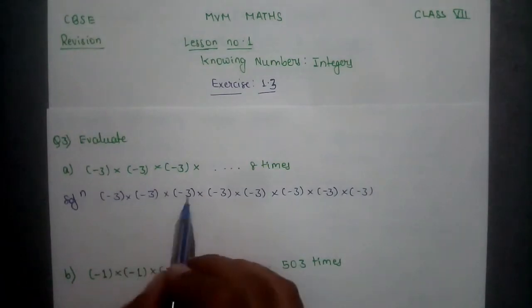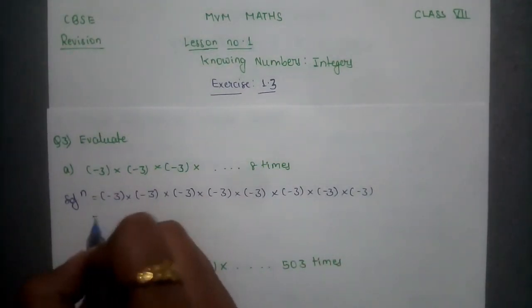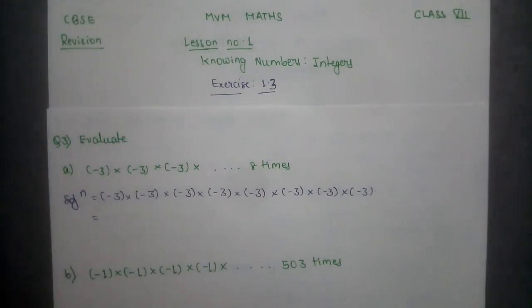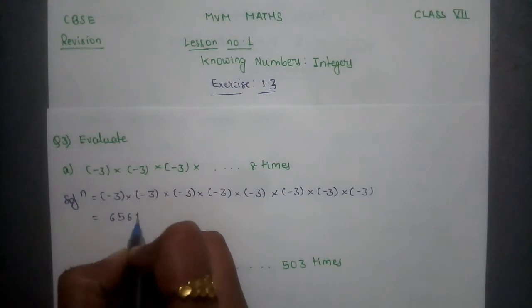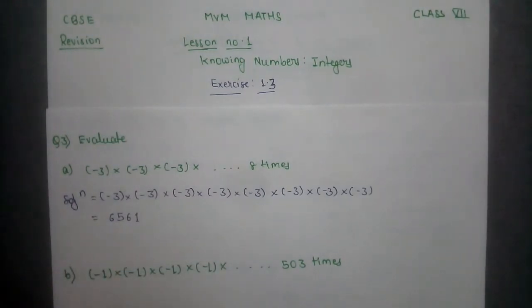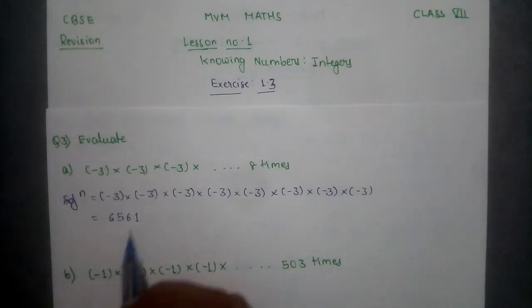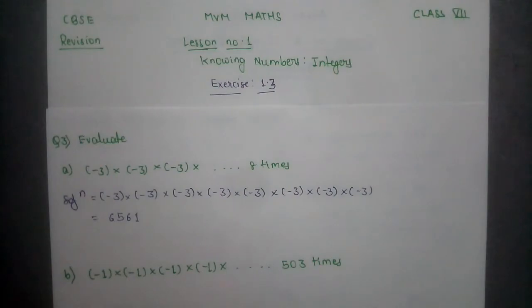So it is over, 1 2 3 4 5 6 7 8. When 8 times we multiply minus 3 with itself, we will get the answer as 6561.